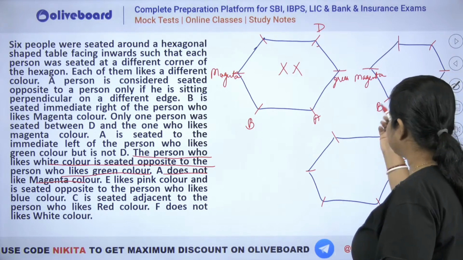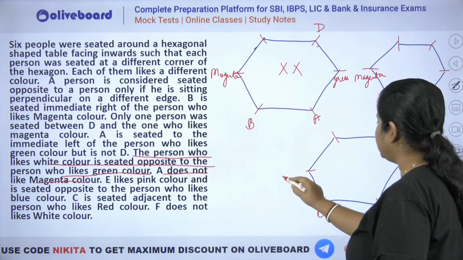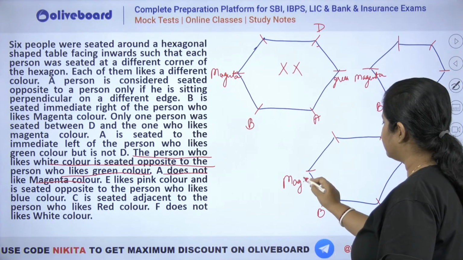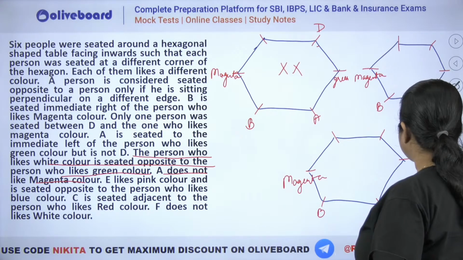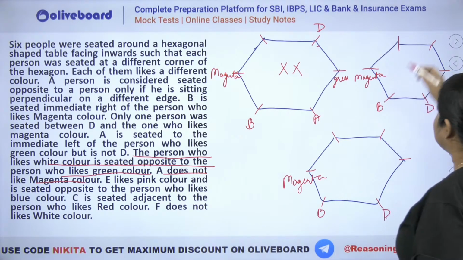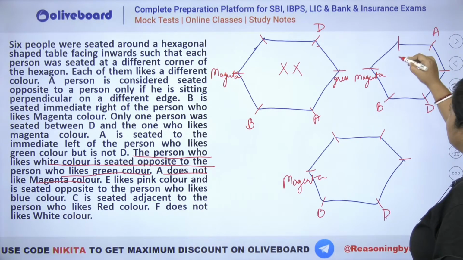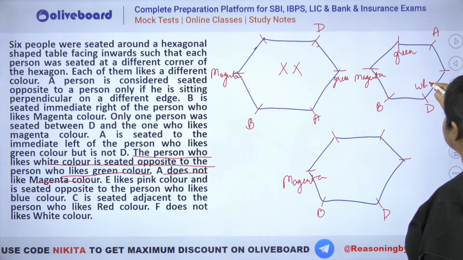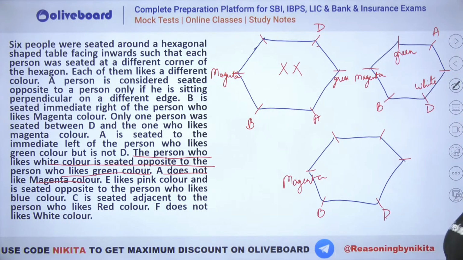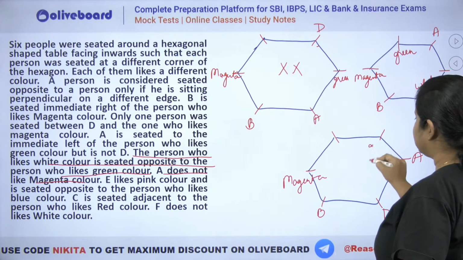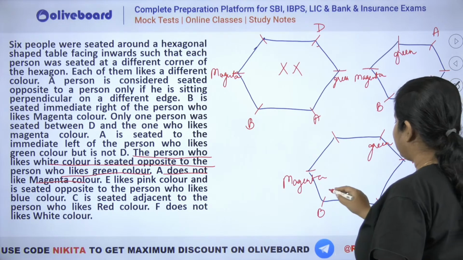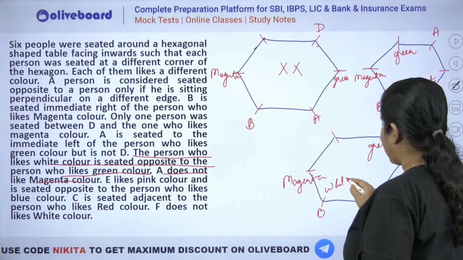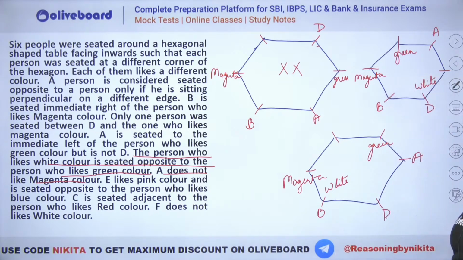Now look, here two cases are possible. We have B, magenta, this is D. So let's try. Let's say this is A. If this is A, that means this will be green and this person will be white. Okay, that gives green and white. Now if you place A here, so you can see he is immediate left of green, so this is green here and this is white here. Either of the two cases, one of these will hold.